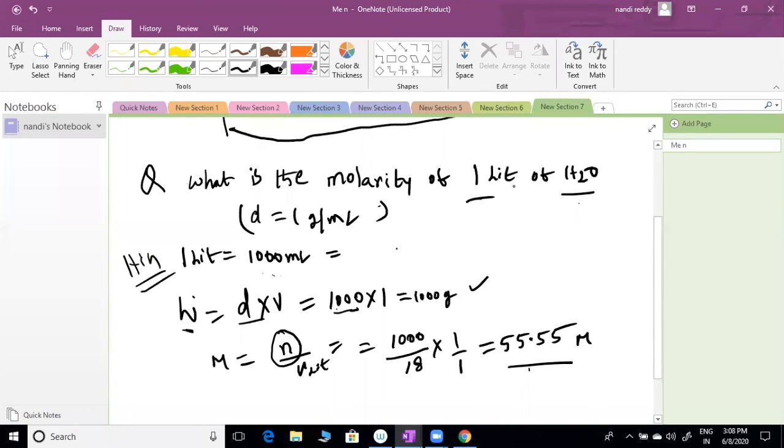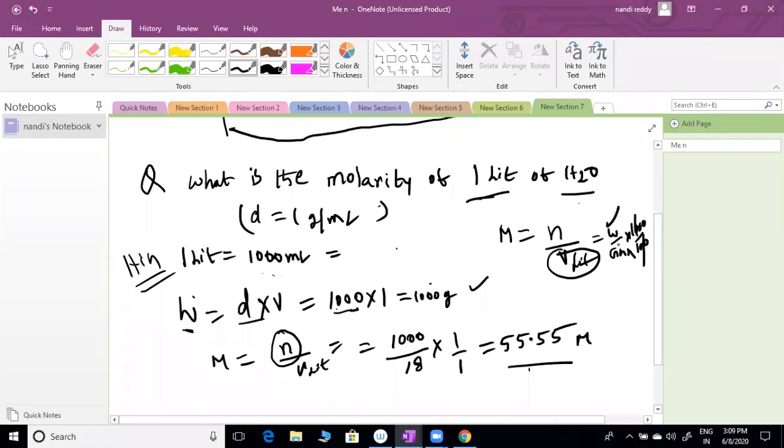What is the molarity formula, sir? Molarity equals n by V in liters. If they mention 1 liter, you can substitute 1 liter here. Generally n equals weight by gram molecular weight into 1000 by V in ml. Here I am using 1 liter, so this 1000 would cancel. How much W is given? 1000 grams. What is the molecular weight of water? 18. You can get the answer. 1000 ml by 1000 cancels or not? I hope you got it.